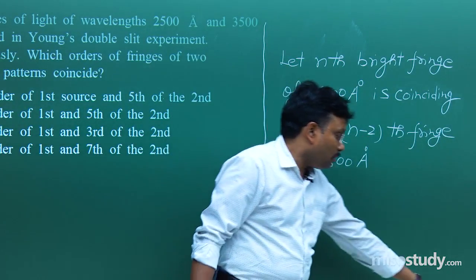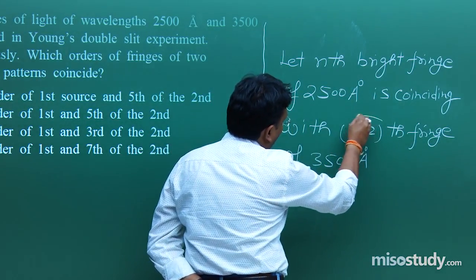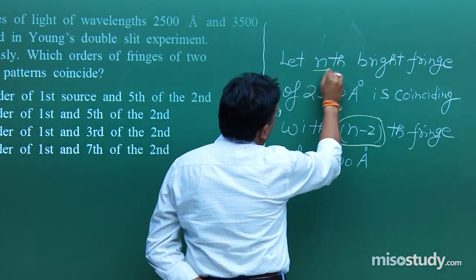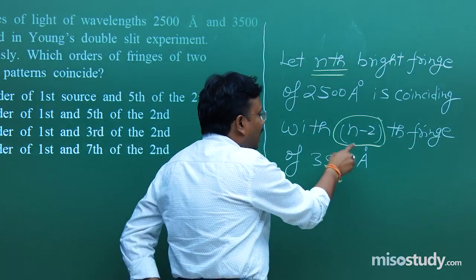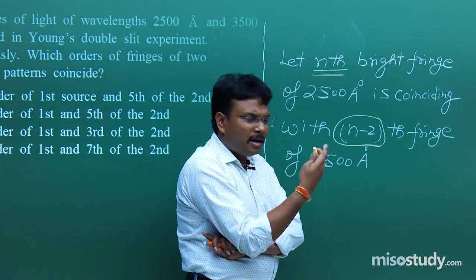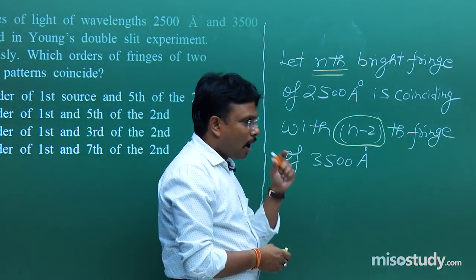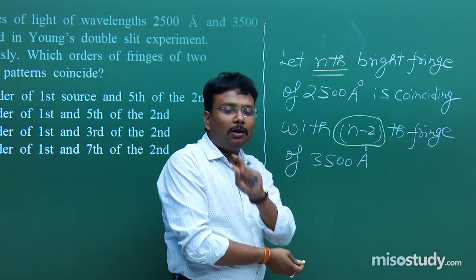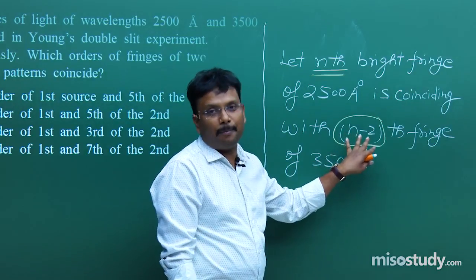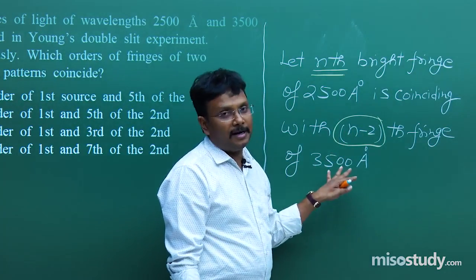Okay. Now a lot of you will start thinking, what's the point of this term? How is the teacher saying nth bright fringe with n minus 2th bright fringe? How exactly? Is there any formula over here? Nothing. So how does it happen? All those students who are regularly watching our videos, for them it's a simple thing. But if you are watching this video for the first time, obviously you will find it difficult.